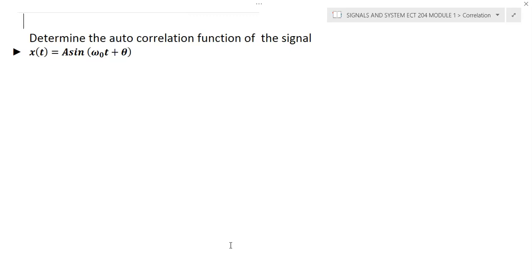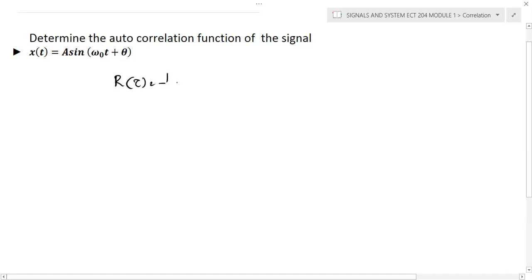So we need to use the equation r of tau is equal to 1 by t0 integral from minus t0 by 2 to t0 by 2 of x of t into x of t minus tau conjugate dt. But again, the given signal is a real signal, so there is no importance for this conjugate.